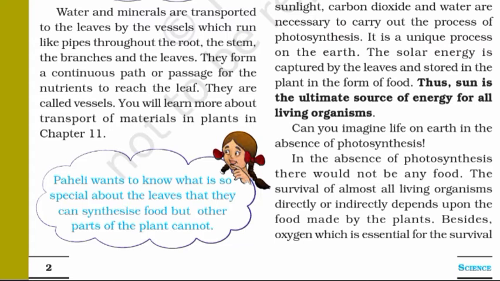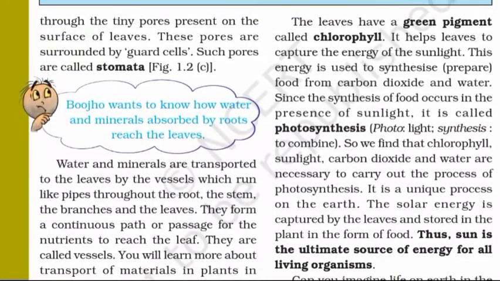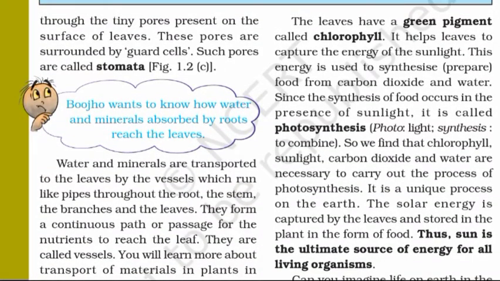There's a thought bubble given here. A picture of Paheli is next to it. Paheli wants to know what is so special about the leaves that they can synthesize food, but other parts of the plant cannot. The leaves have a green pigment called chlorophyll. It helps leaves to capture the energy of the sunlight. This energy is used to synthesize or prepare food from carbon dioxide and water.